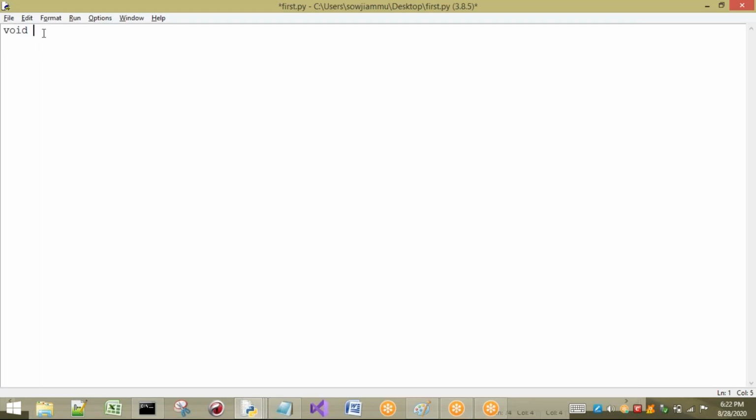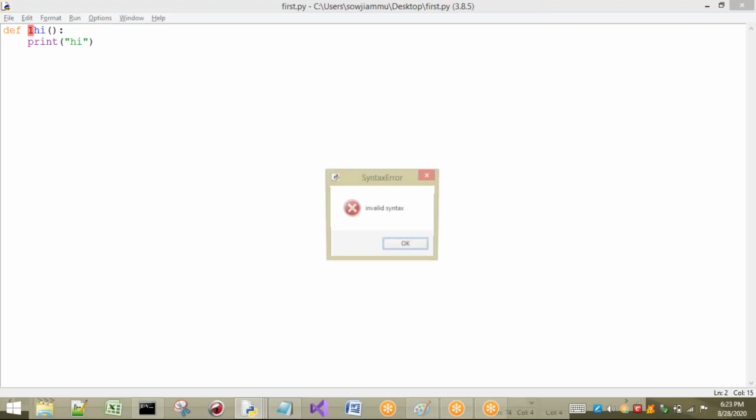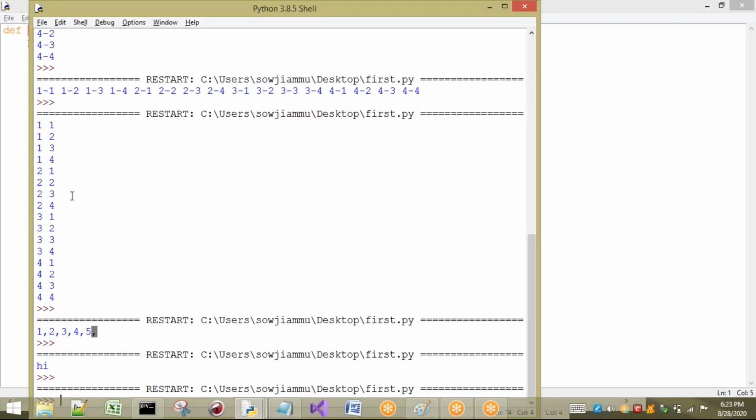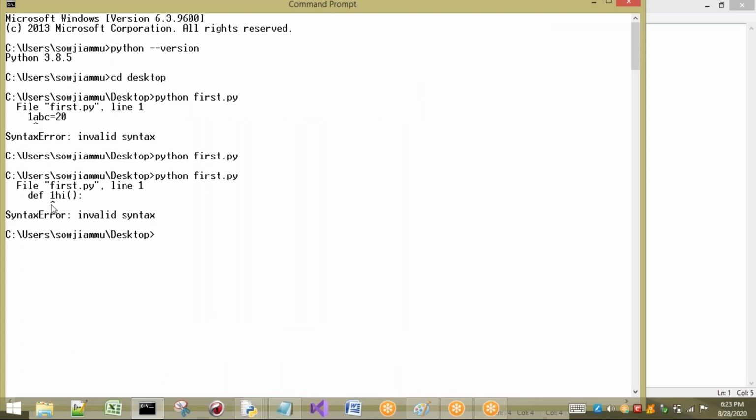Okay, I'm going to take, for example, a function. The function name is, for example, 1high. Is it a valid identifier? No, it is not a valid identifier. The reason is that for an identifier, we cannot place a number as the first character. See, it is going to show you invalid syntax. Otherwise, here also you can execute that one, and it is going to show you invalid syntax, clearly pointing out where you are going to get the error. Okay, this is the second rule you can observe.